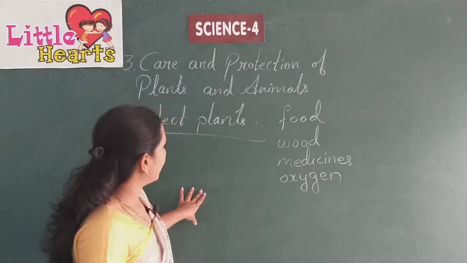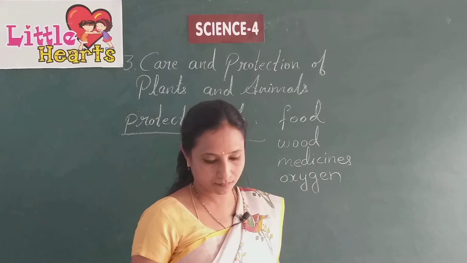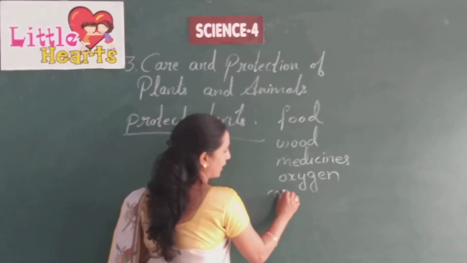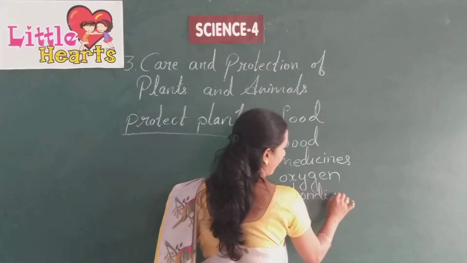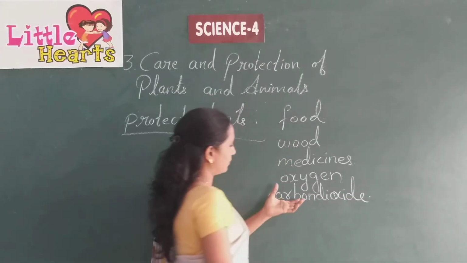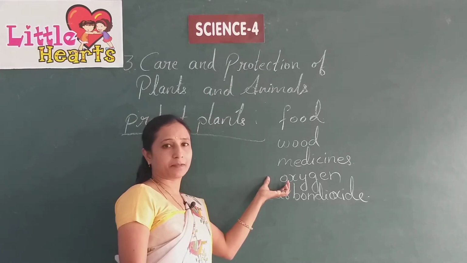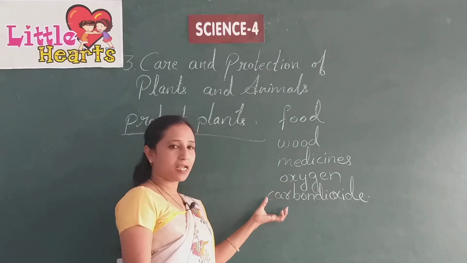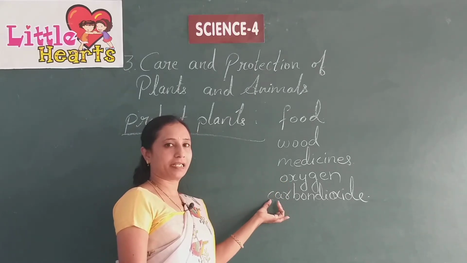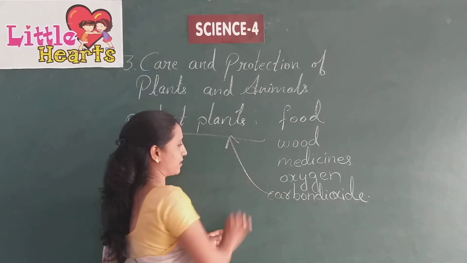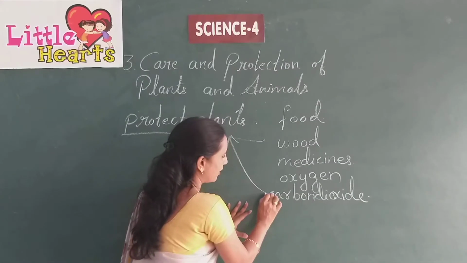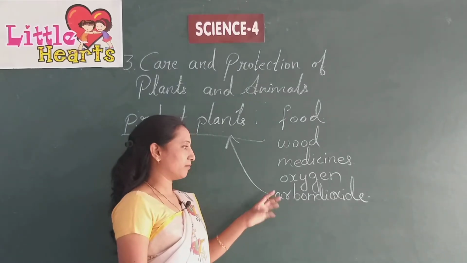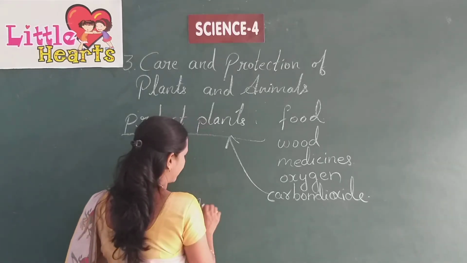These plants take carbon dioxide to balance the oxygen which is present in the atmosphere, that is taken by animals and human beings, and the carbon dioxide which is present in the atmosphere again is taken by these plants. So, these plants are maintaining a balance in the atmosphere.